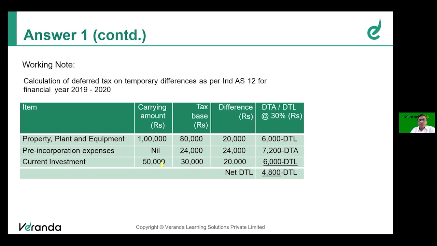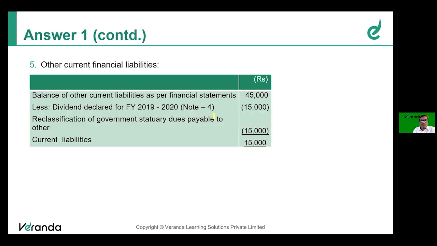So therefore, the original deferred tax liability was 6,000 only, but now we have to account for another deferred tax liability of 6,000 and a deferred tax asset of 7,200. Finally, the deferred tax liability will be 4,800. This is how we got the deferred tax liability in the P&L as 4,800. Are you clear, friends? If you have any questions, please feel free to ask me. I will explain to you. So that's how it was 4,800.